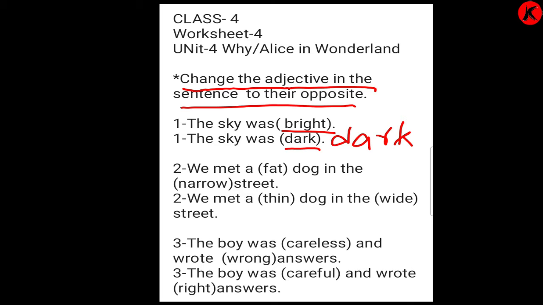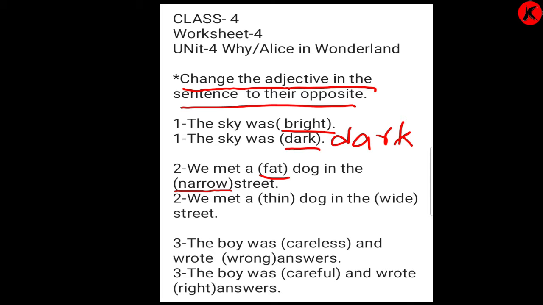Next, we met a fat dog in the narrow street. Now over here, children, you can see F-A-T, fat. So we have to write the opposite of fat, and N-A-R-R-O-W, narrow. So we have to write the opposite of narrow.